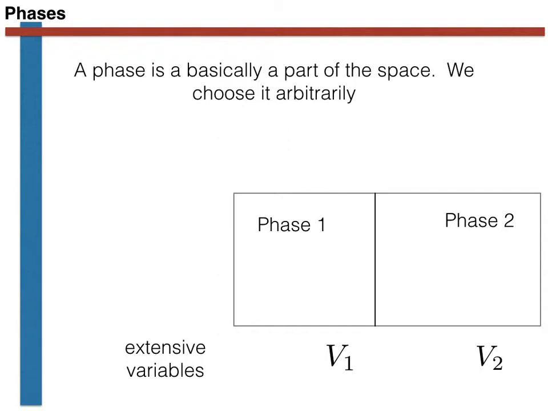Each phase then also has a value for the intensive thermodynamic variables. So phase 1 has a pressure equal to P1, and phase 2 has a pressure equal to P2. If these two pressures are equal, then the two phases are said to be in equilibrium, and the values of the extensive thermodynamic variables in each of them, V1 and V2, will not change.